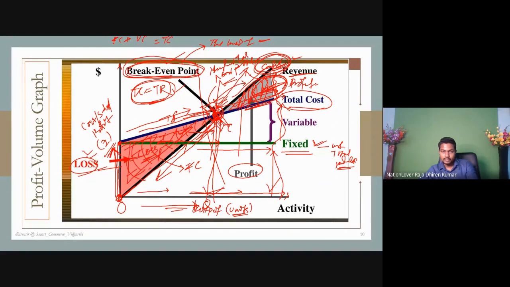This can be measured by the method of integration. This area can be measured. Understand the point? So if you need this much profit, how much must be the quantity produced or sold, you can know. This is what is called profit planning.